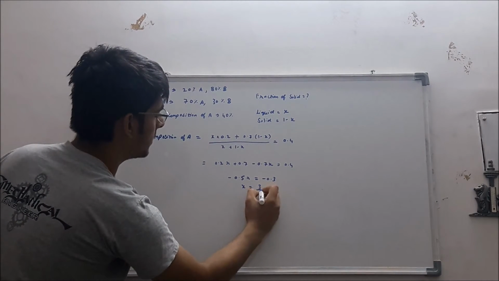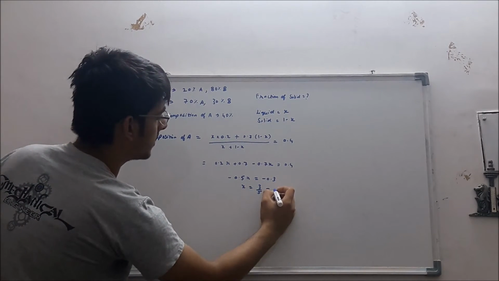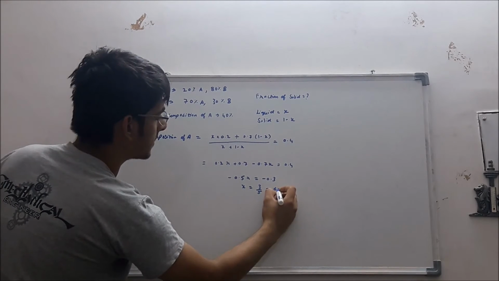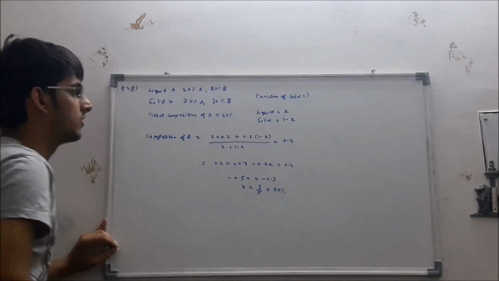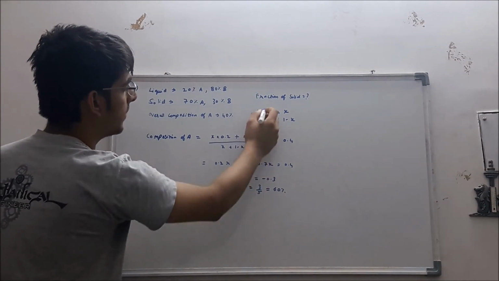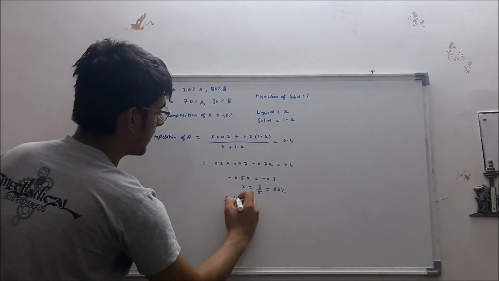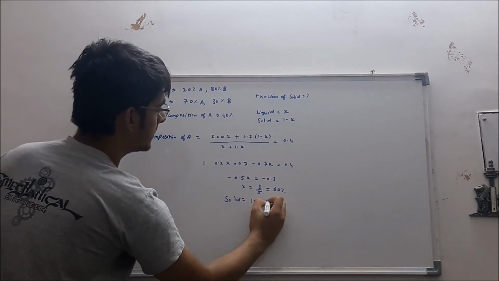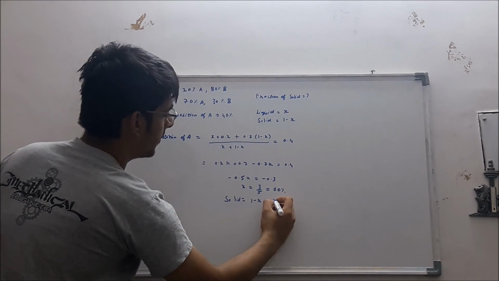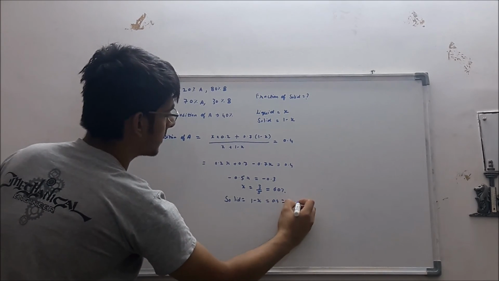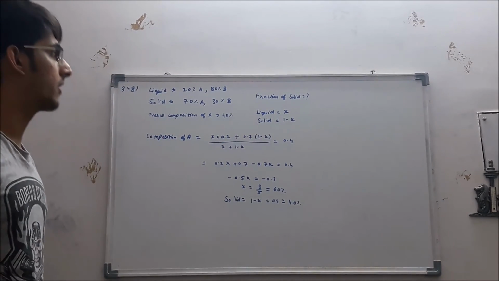So x comes out to be 3 by 5, that is equal to 60%. So this is fraction of liquid, so solid will be 1 minus x, that is 0.4, that is 40%. So option A is correct, 40%.